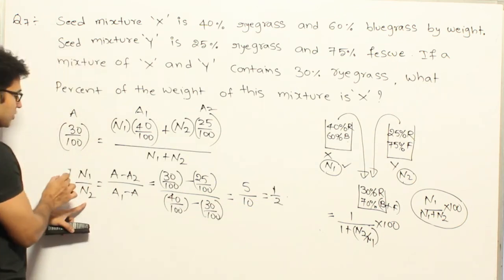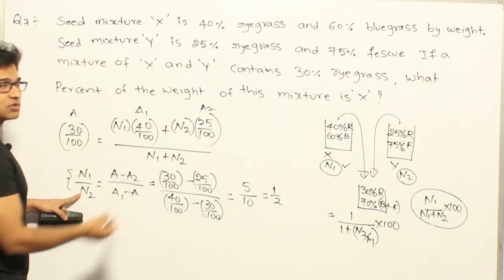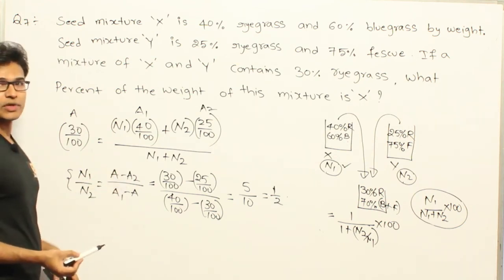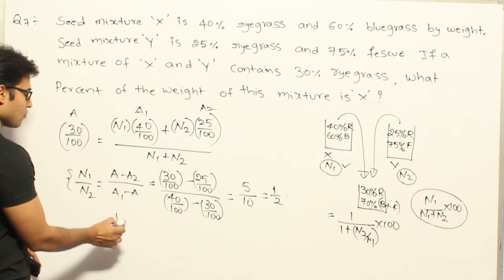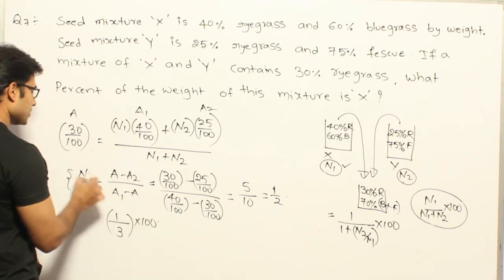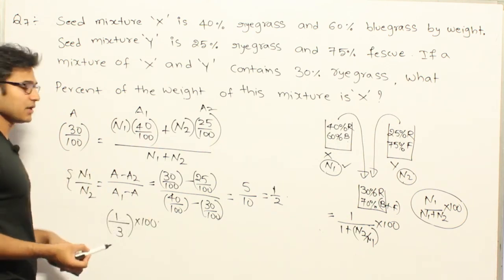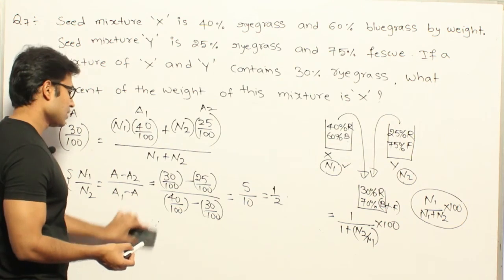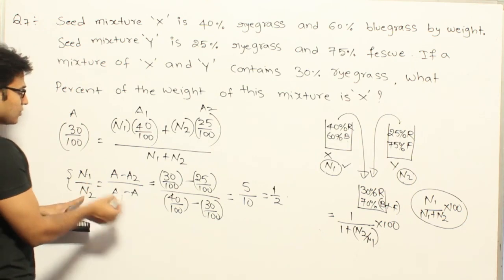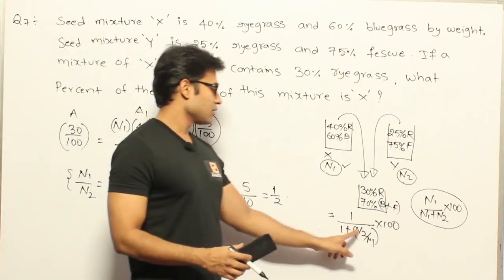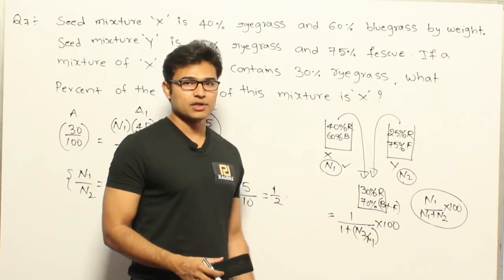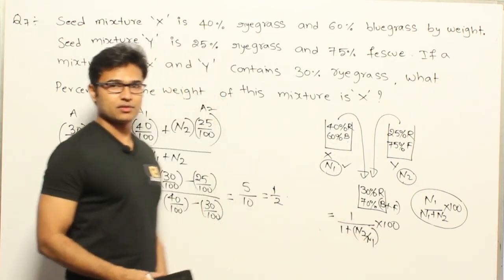So what is the ratio you are going to have? n1 is to n2 equal to 1 is to 2. If you assume n1 is 1x and n2 is 2x, then also you can directly get it: 1 by 3 of 100 will be the percentage of n1 in the mixture. How did I get this? If you are not able to understand this, you can substitute in that formula. n1 by n2 equal to 1 by 2, therefore n2 by n1 equal to 2. Substitute 2 here, then you get 1 by 1 plus 2, into 100. So it is 100 by 3 percent.